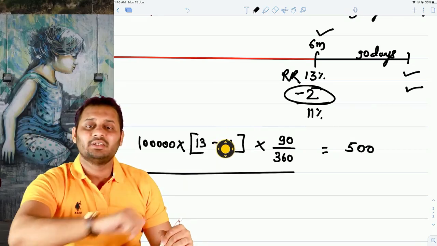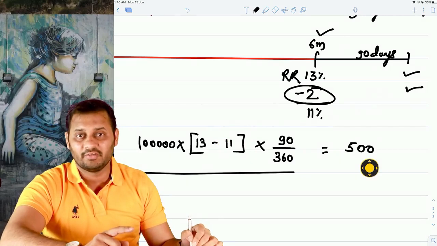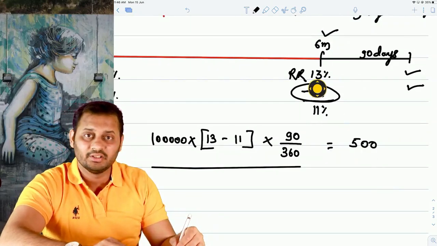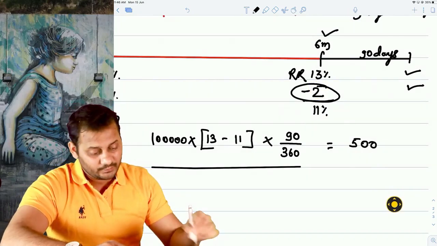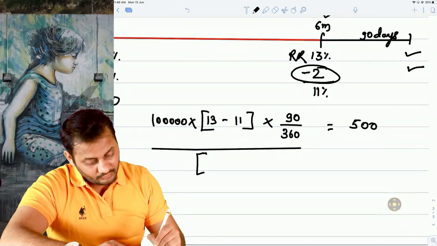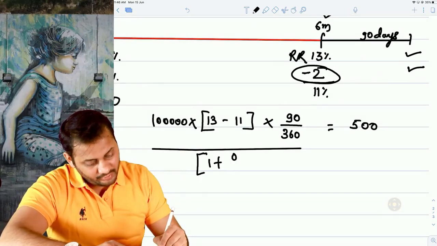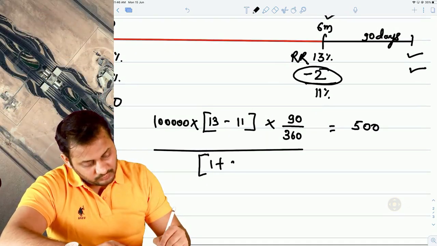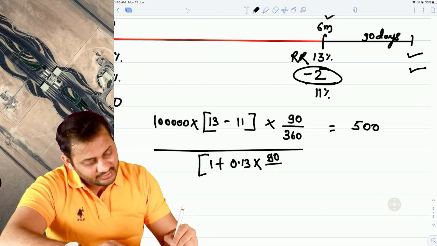So let's calculate the discounted figure, the discounted value of this 500. How to discount? It's very simple. Whatever the interest rate going on in the market on that date will be used as the discounting rate. So 1 plus 0.13 multiplied by 90 by 360.